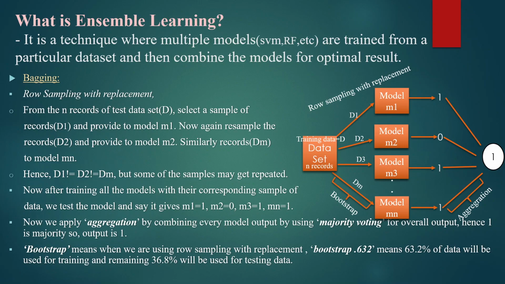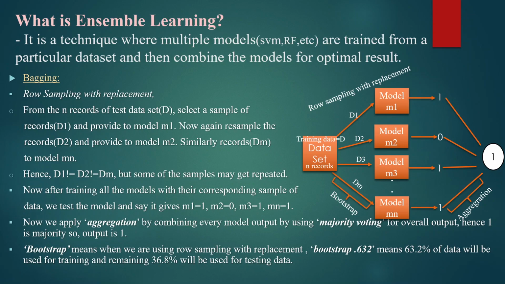Now after training all the models with their corresponding sample of data, we test the models and let's say model M1 gives output equal to 1, M2 output equal to 0, M3 equal to 1, Mn equal to 1. Now we apply aggregation by combining every model output using majority voting for the overall output. Hence, 1 is the majority among the outputs of every model, so the output will be 1.